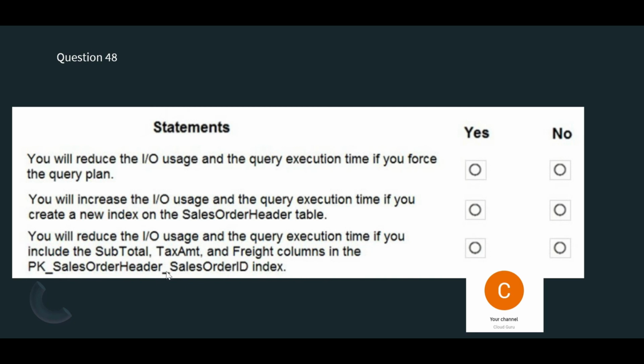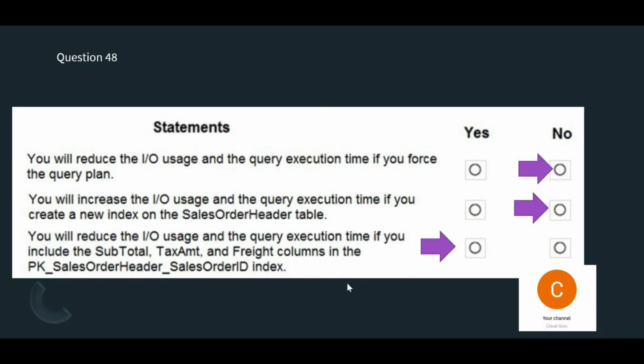Now, you will reduce the IO usage and query execution time if you include these fields in the index. Yes, like I explained earlier, your query execution time will reduce if you add certain fields to the index, like freight and additional columns, tax amount. It will also reduce the IO usage, because you don't have to do a full table scan. You can go directly to that record. So this is the right answer for these three options.